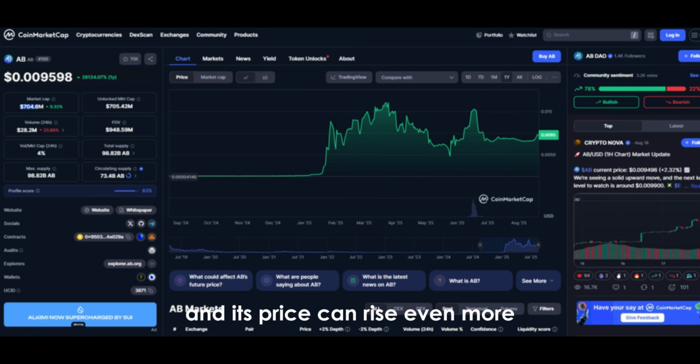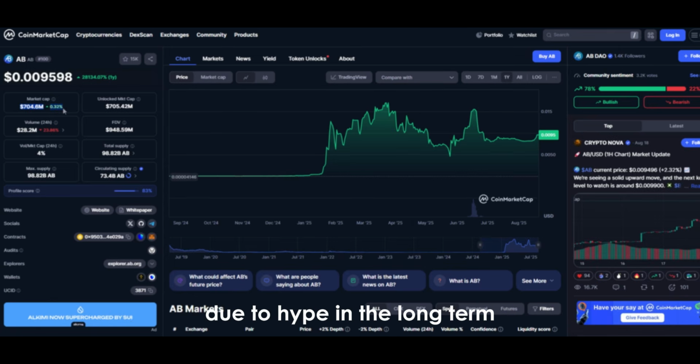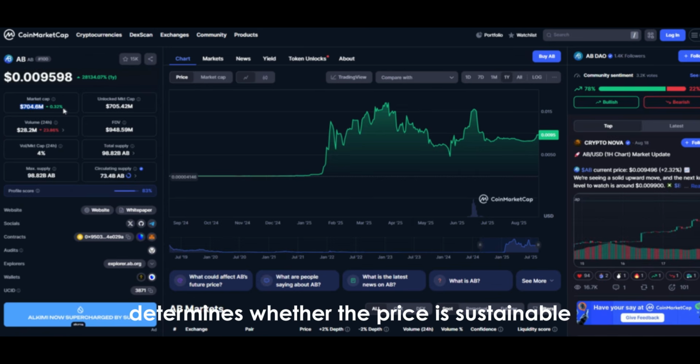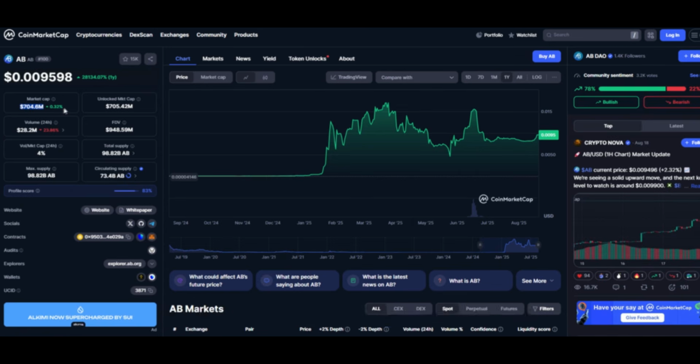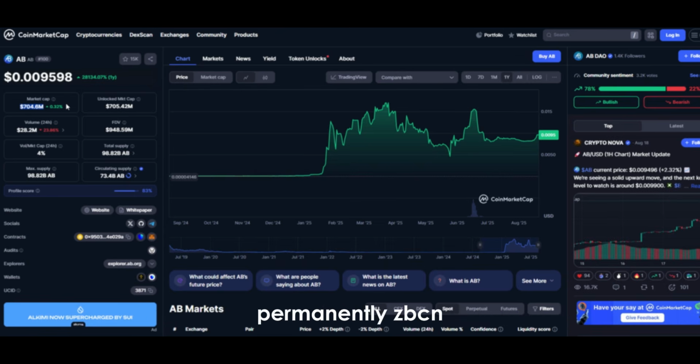At this point, what matters is that Zbcn has a solid project foundation, because while investors may buy in the short term due to hype, in the long term the strength of the project determines whether the price is sustainable. If Zbcn is not just a speculation tool, but has strong technology, an active community, and a vision, then after entering the top 100, it also has a higher chance of staying there permanently.